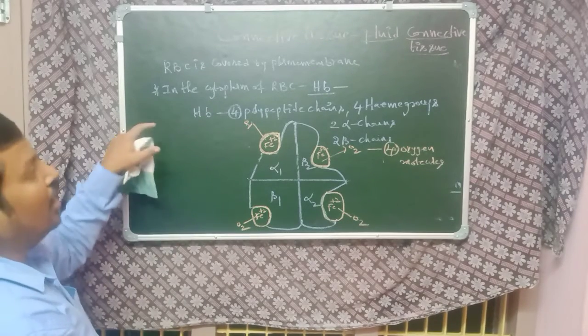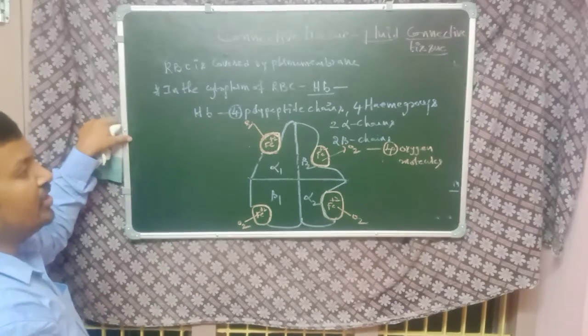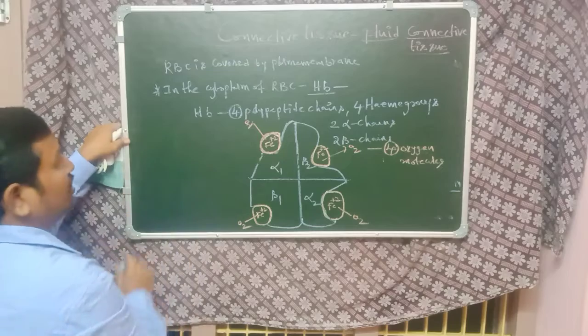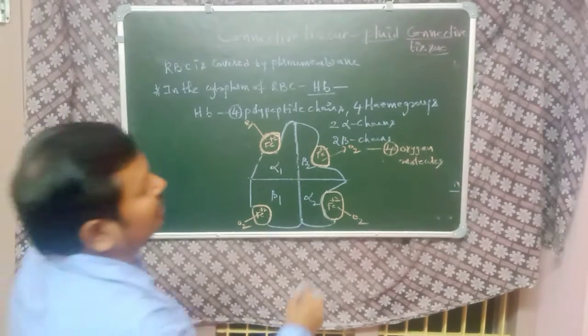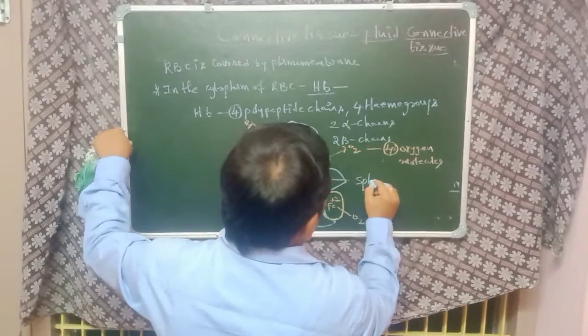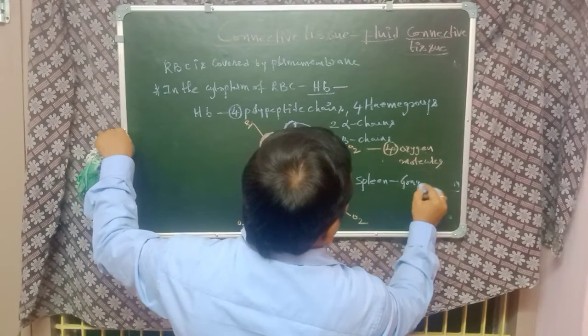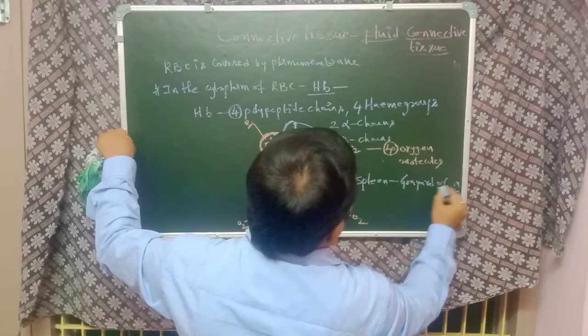Normally the worn out RBCs are destroyed in the spleen. That's why the spleen is also known as the graveyard of RBC.